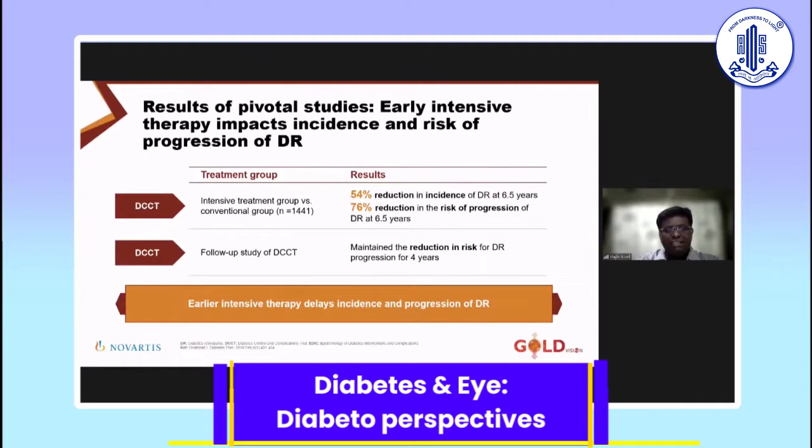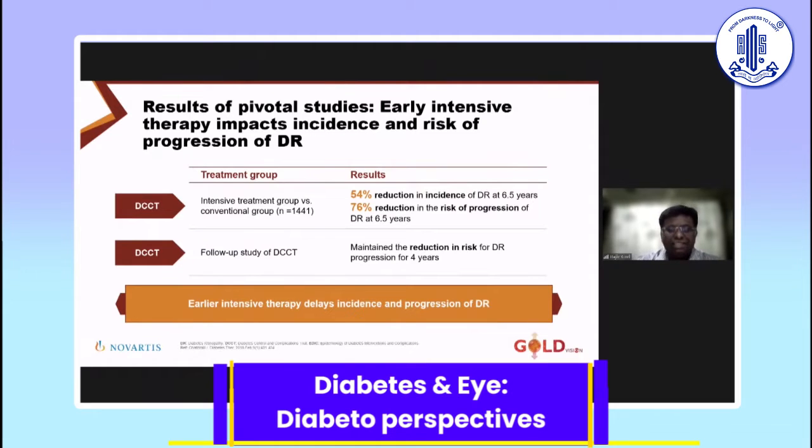DCCT is a very long study, and today we have the DCCT EDIC follow-up, which my previous speaker also alluded to. Type 1 diabetes is a very good medium to actually test a glycemic strategy because you do not have insulin resistance. And here you can see in the intensive control arm as compared to the conventional, you had a 54% reduction in incidence of DR at 6.5 years and a 75% reduction in the risk of progression of DR at 6.5 years. The follow-up study of DCCT followed patients after the trial concluded, who were intensively versus conventionally controlled. And it showed that early control helps in the maintenance of reduction in the risk of DR.